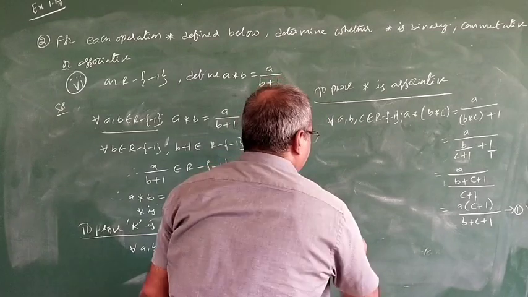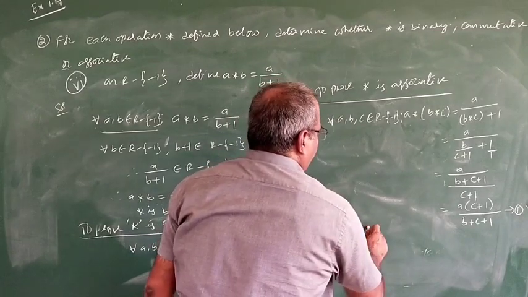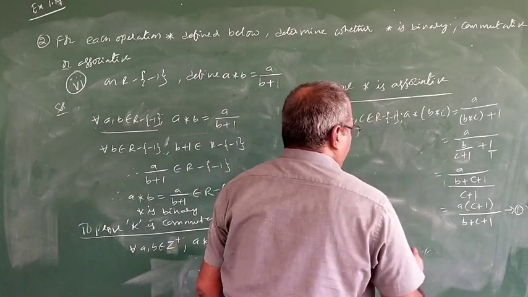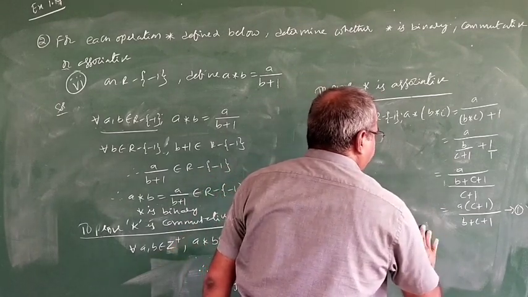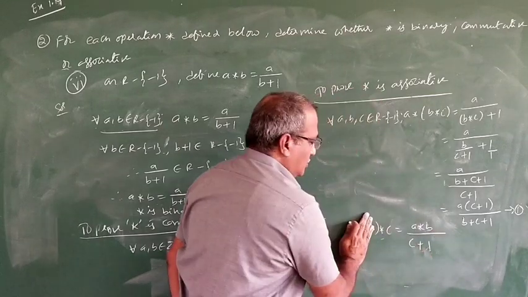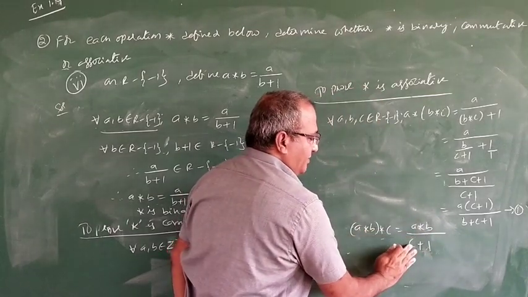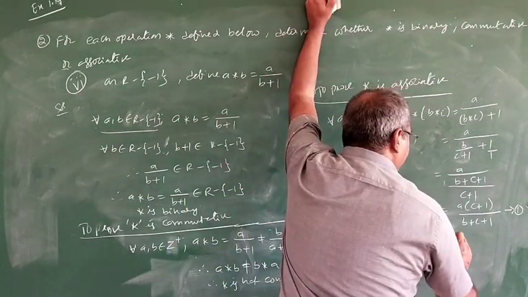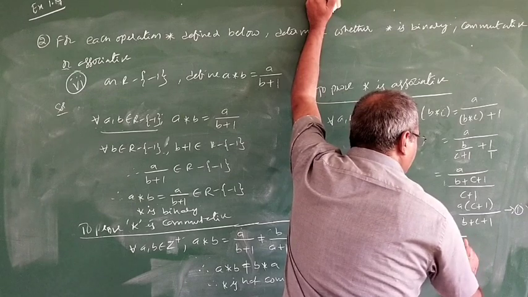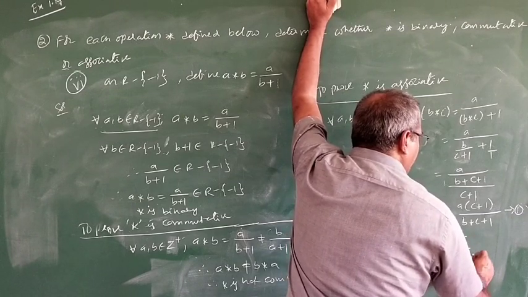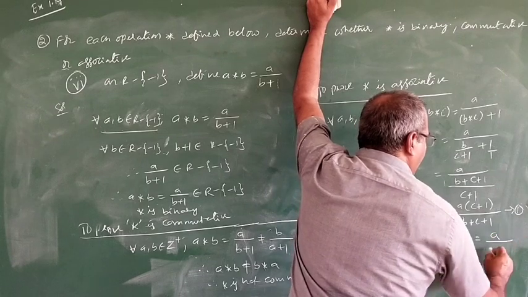Next, (A star B) star C, which is equal to (A star B) divided by C plus 1, because this whole is A, this is B, A by B plus 1. Now, this can be written as (A by B plus 1) once again star, (A star B) divided by C plus 1, which can be written as A by (B plus 1)(C plus 1).